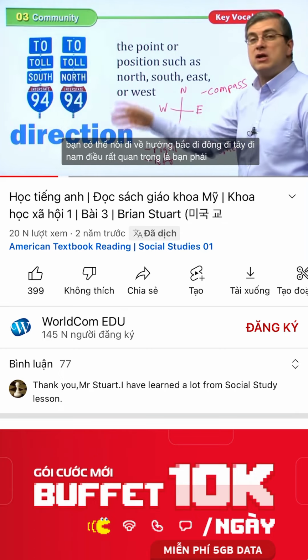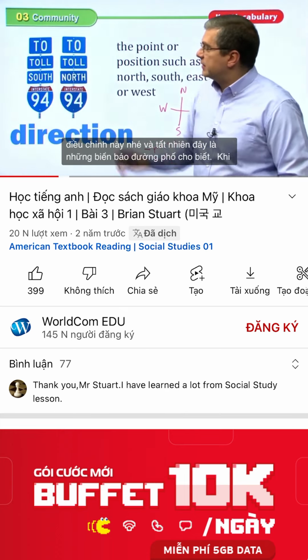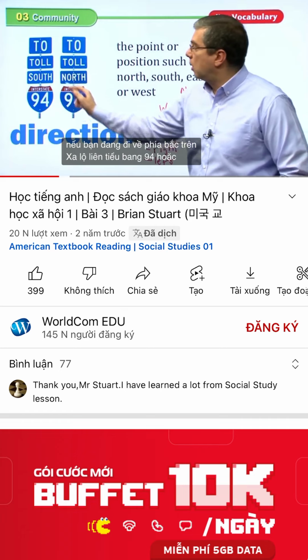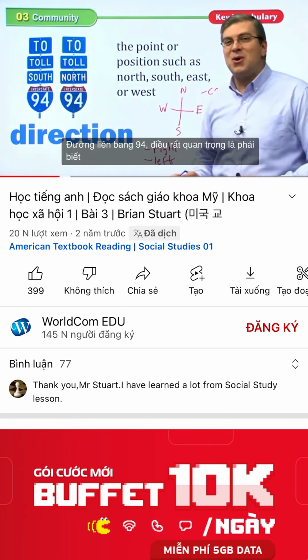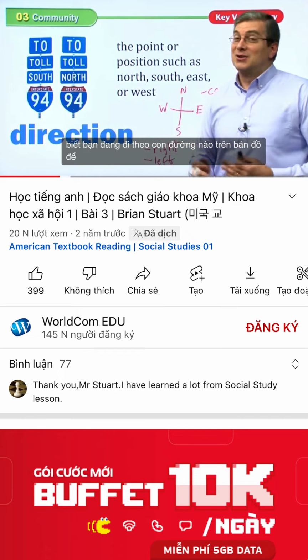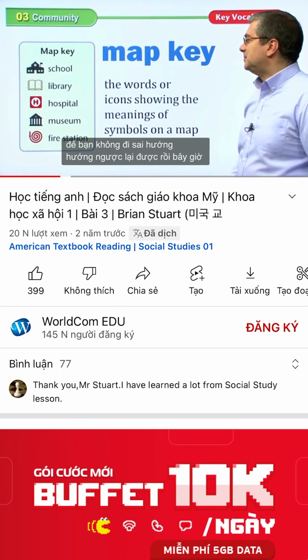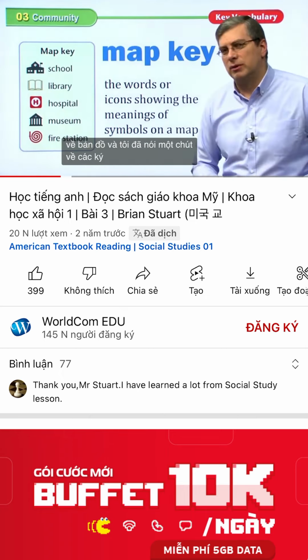It's very important to know these directions, okay? And of course, these are street signs telling you which way you're going. If you're going north on Interstate 94 or you're going south on Interstate 94. It's very important to know which way you're going on the map so you don't go the wrong direction, the opposite direction.